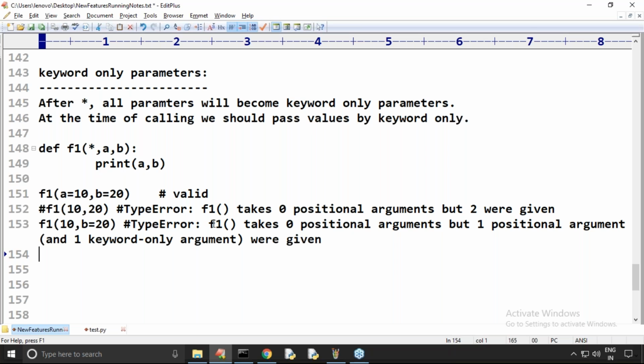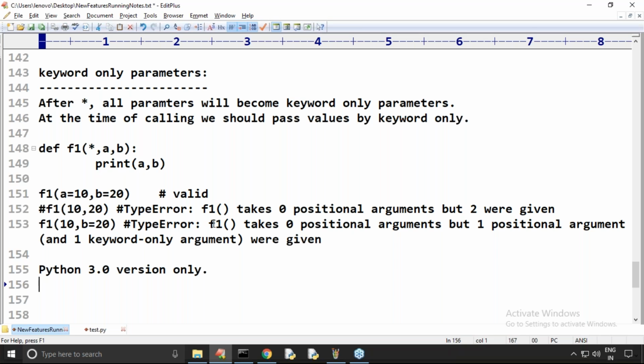Keyword only arguments came in Python 3 point. Wow, excellent. 3.9, 3.7, 3.8. Okay, in the 3.0 version only. Have you observed, in Python 3.x from the beginning onwards this concept is there, but very unfortunately we don't know about it.